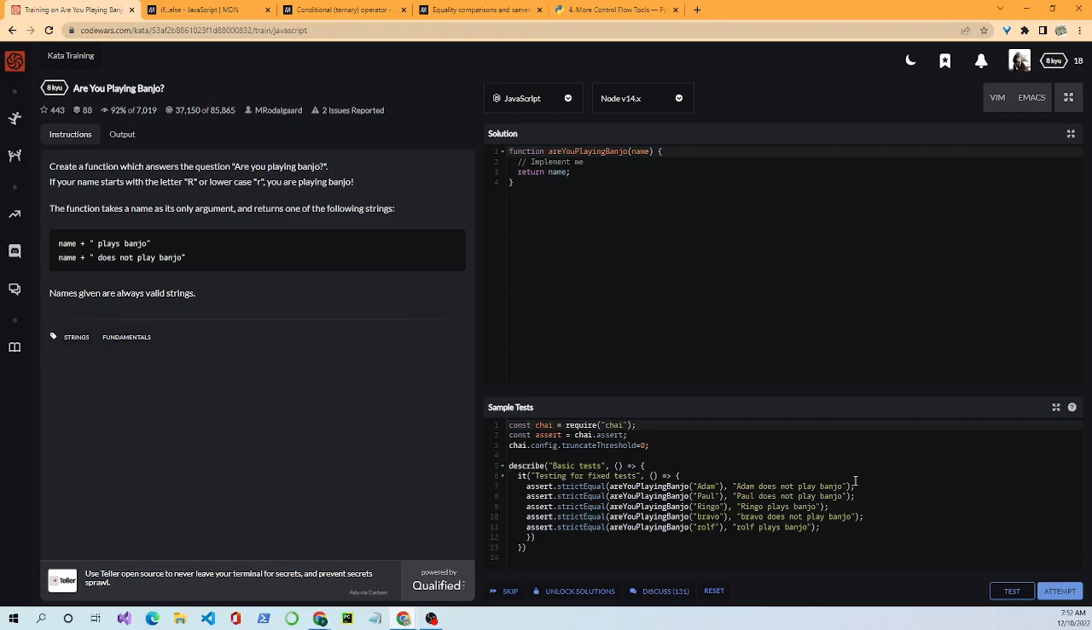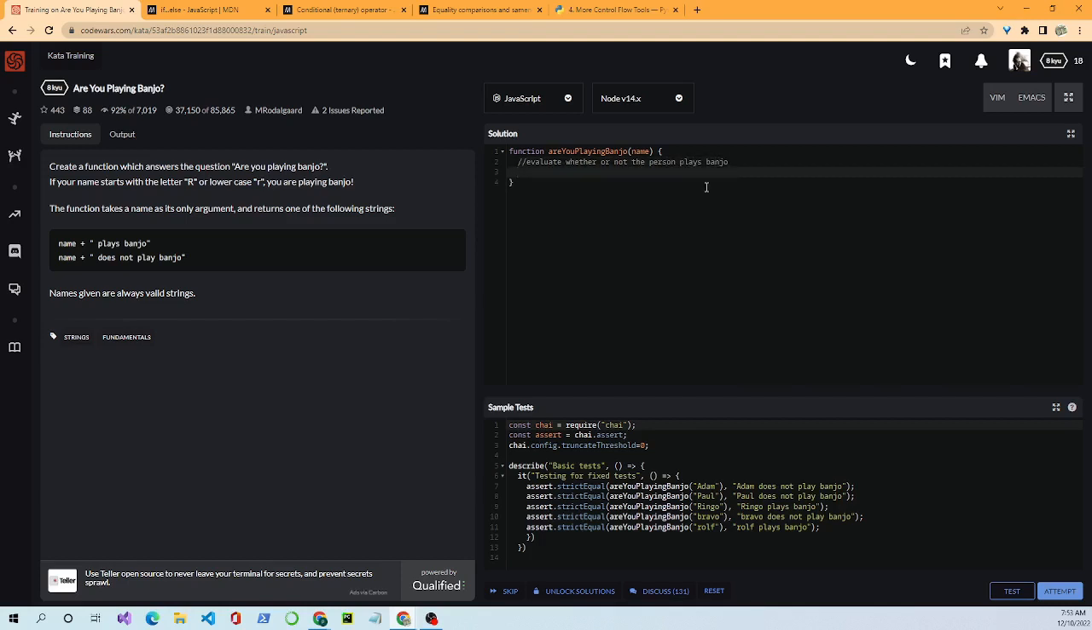Now we'll think about the pseudocode and how we intend to solve this. We know already that the string is always going to be valid. That's what it says here, so that takes care of the parameter. We know we're accepting a string. And then what we want to do is evaluate whether or not the person plays banjo.